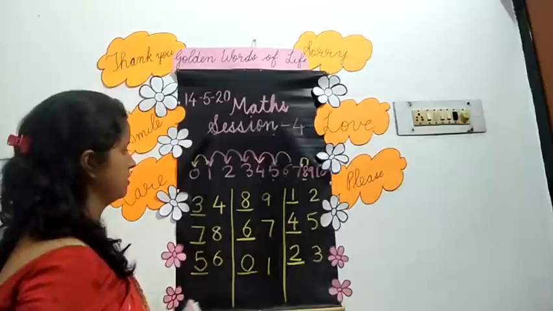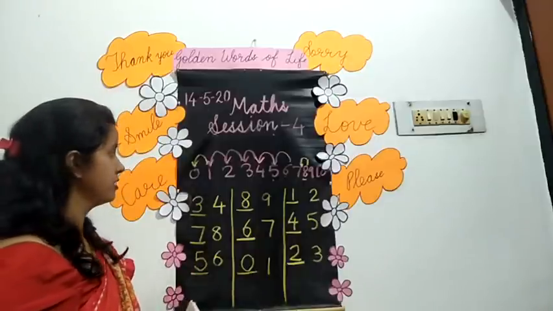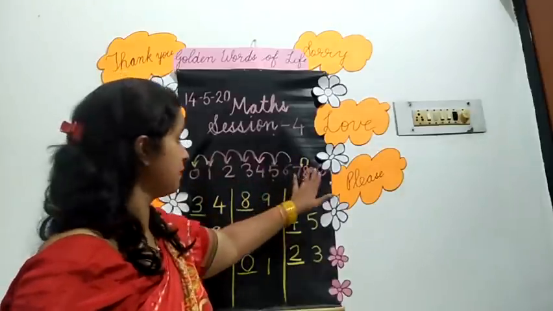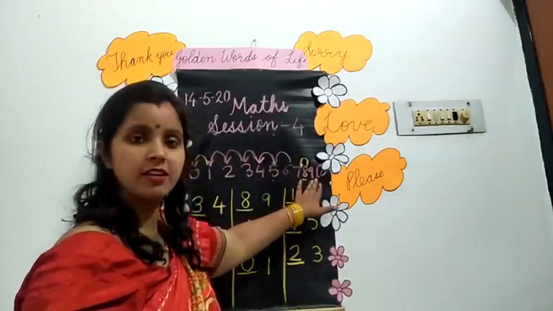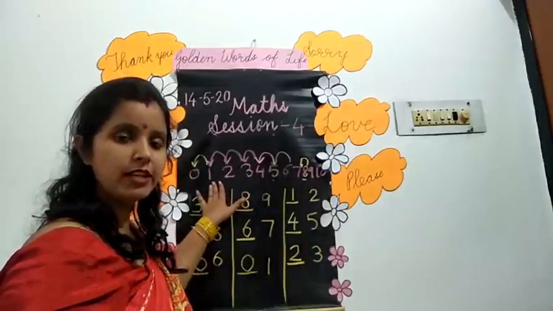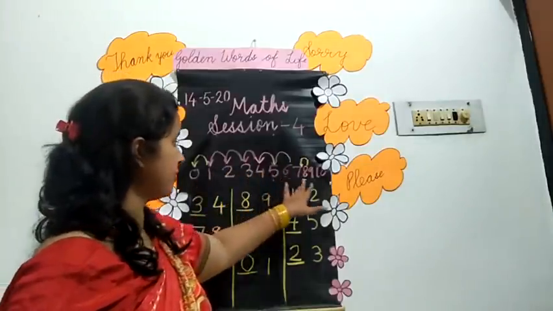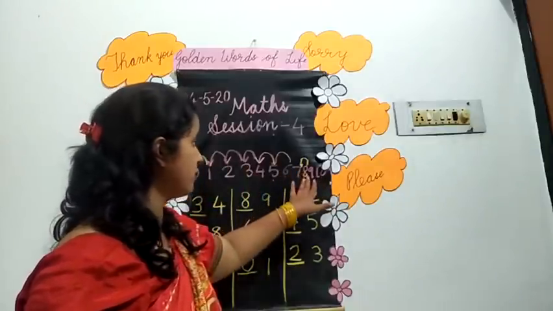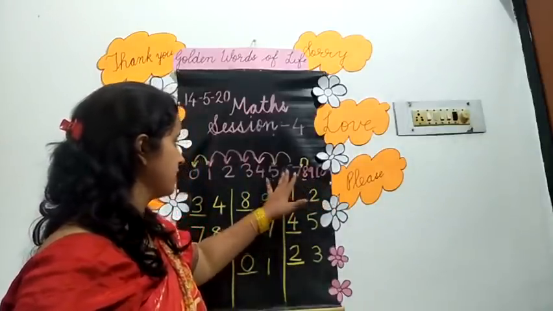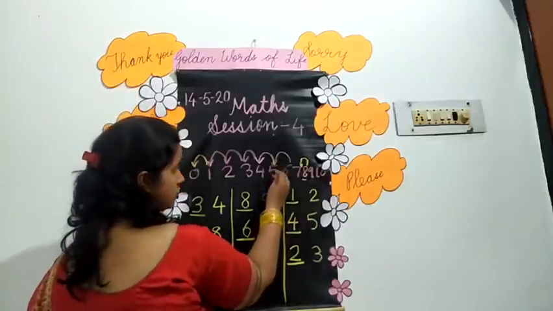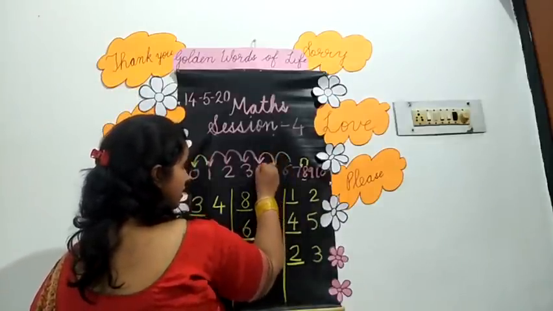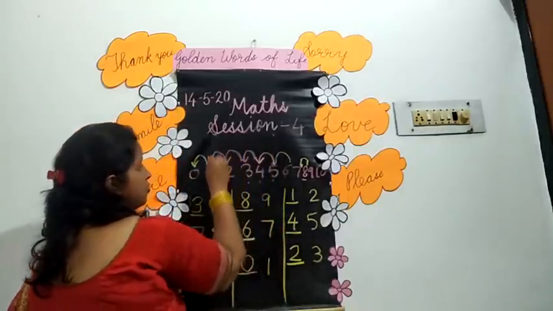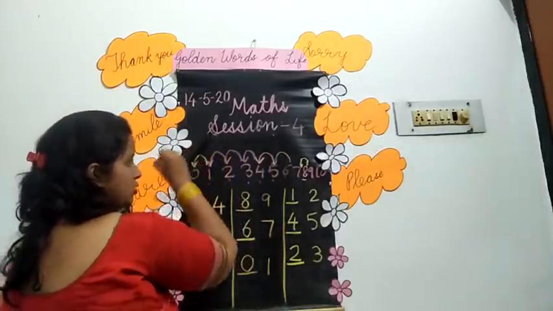Okay, children? Understood? See, again I am repeating. In before, numbers are coming right to left. Which number is coming? How are the numbers coming? Right to left. Means you will read like this: 10, 7, 6. Means 5 is your middle number. Before 5, 4 is coming. Before 4, 3. Before 3, 2. Before 2, 1. And before 1, 0.